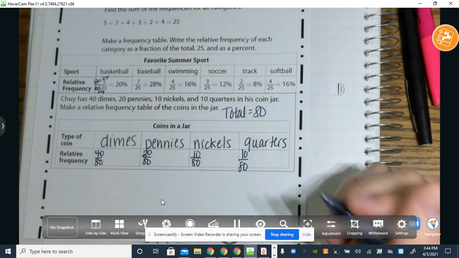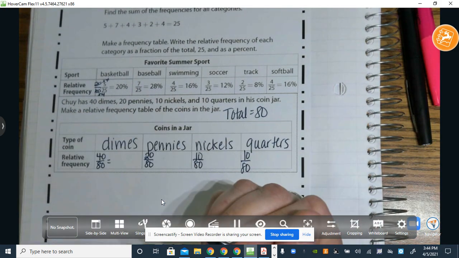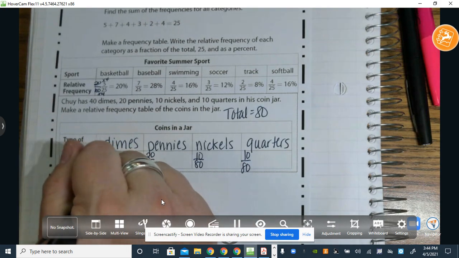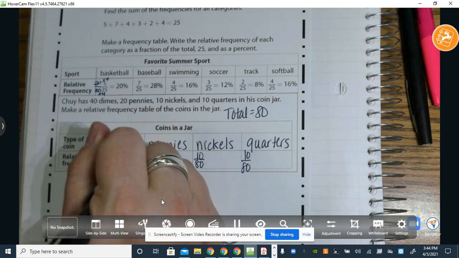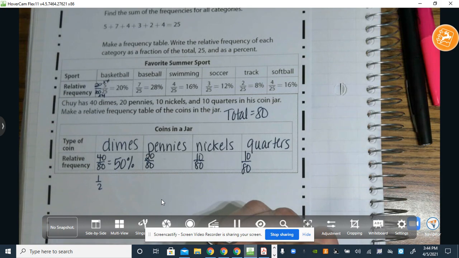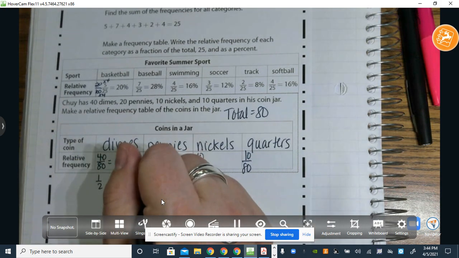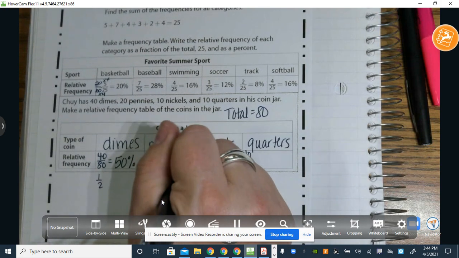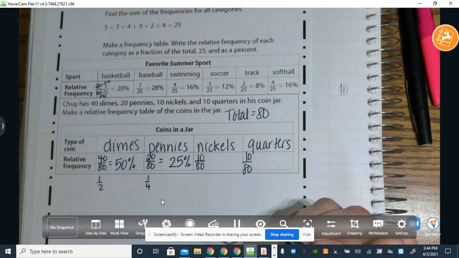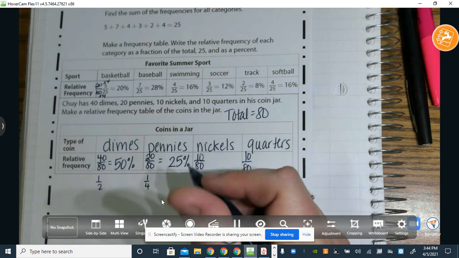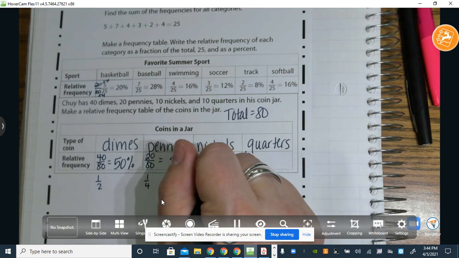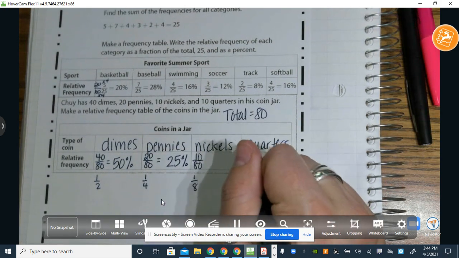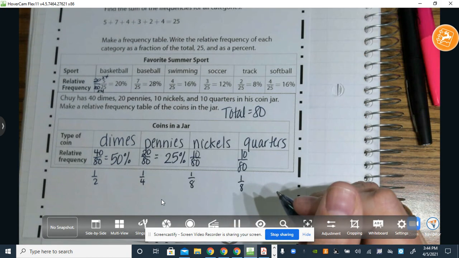So if I'm looking here, I can reduce this to a half. This is a half, which is 50%, because that's a benchmark fraction. 20 over 80 reduces to 1/4, which is 25%. Now, 10 out of 80 reduces to 1/8 and 1/8. And 1/8 is a benchmark fraction.